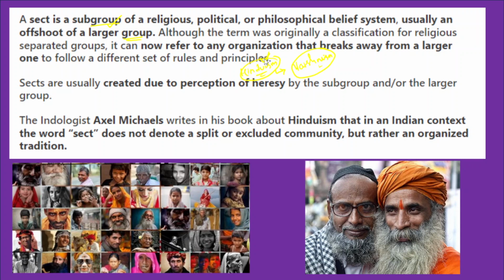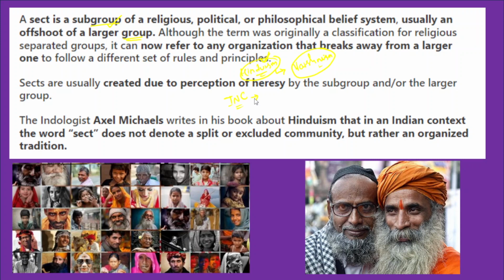Now this is not just confined to the religious sphere, but it can also be attributed to the political sphere. For example, during the Indian national movement, from the Indian National Congress, there were several parties that separated, for example Justice Party, Swaraj Party, Congress Socialist Party. They were also called different sects from a larger group.